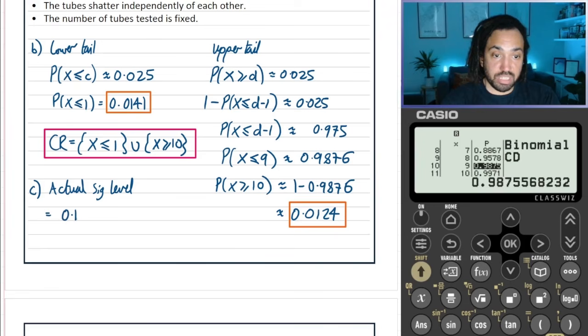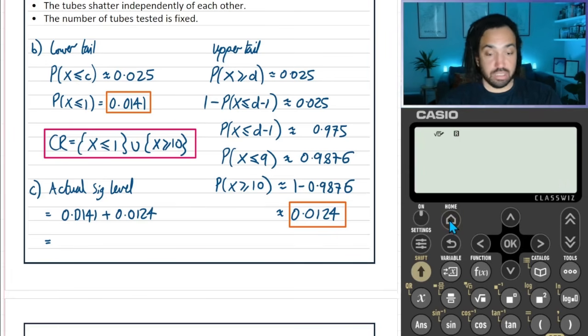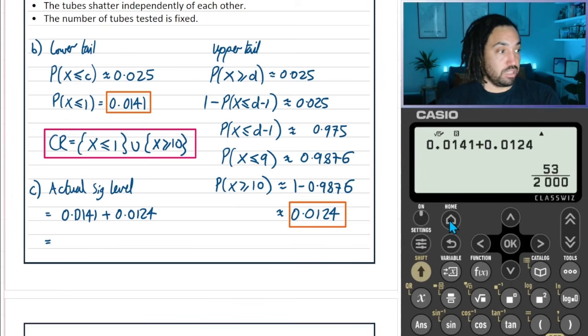So it's going to be these two probabilities added together. Because it's a two-tailed test, you have an upper and a lower tail part of the critical region. So we just need to add those two together to get our actual significance level.